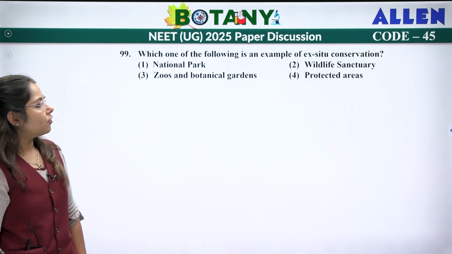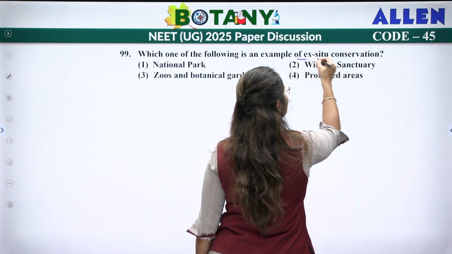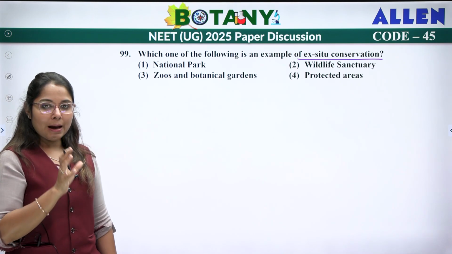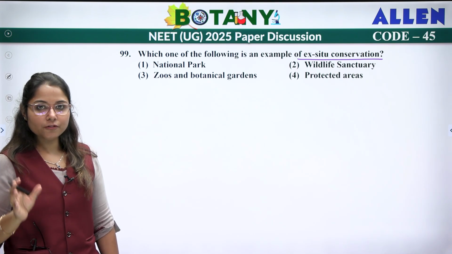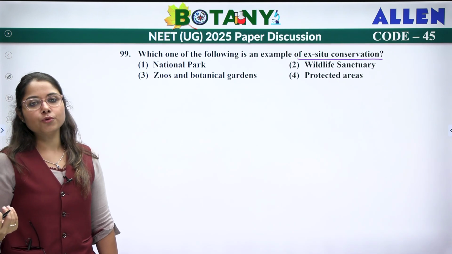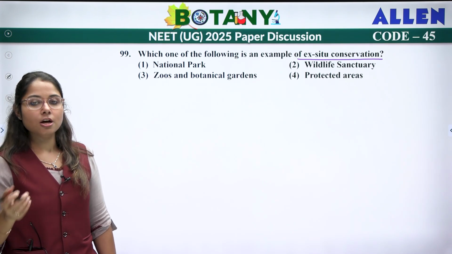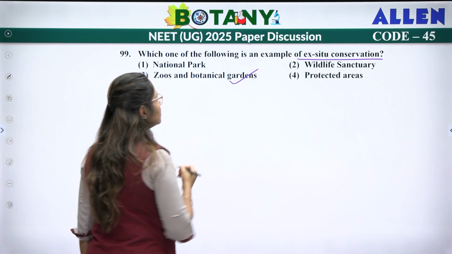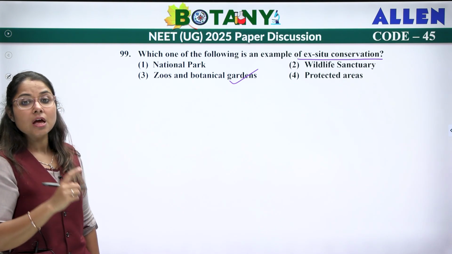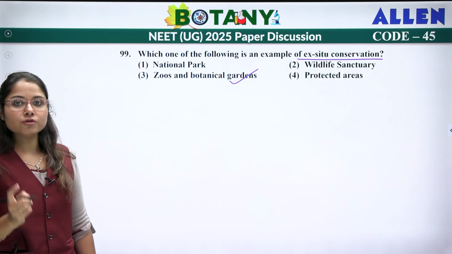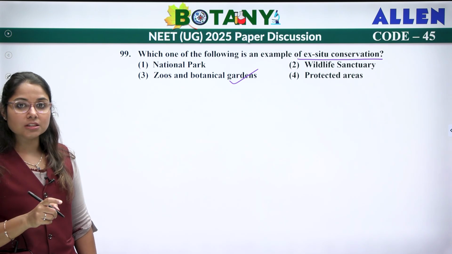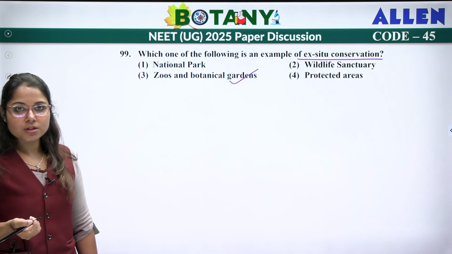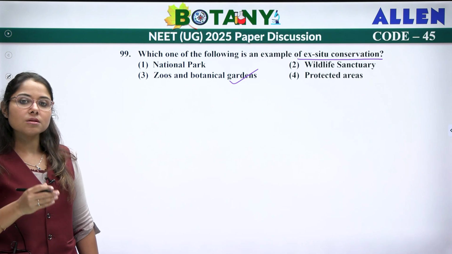Next. Which of the following is an example of ex situ? Ex situ means they are not conserved in their natural habitat. Habitats similar to their natural habitat are artificially created, and they are taken out from the natural habitat and conserved there. That is ex situ. Zoos and botanical gardens, national parks, wildlife sanctuaries, biosphere reserves and sacred groves are all examples of in situ. Here they're asking about ex situ. So ex situ includes zoos, botanical gardens, cryopreservation, seed banks and pollen banks. This is your ex situ conservation.